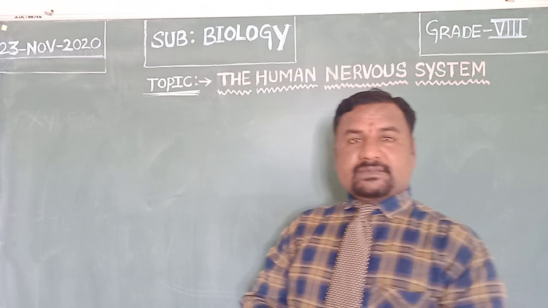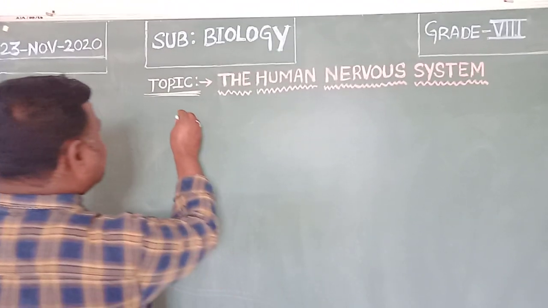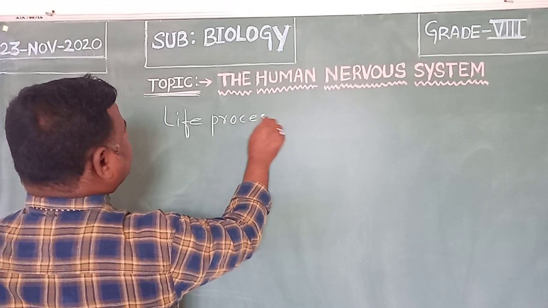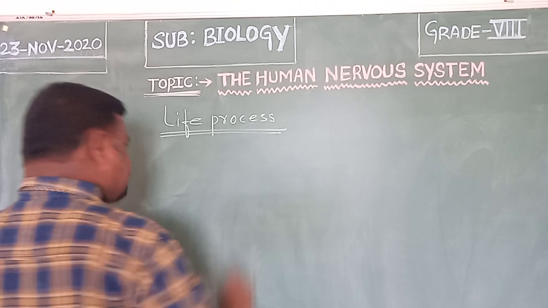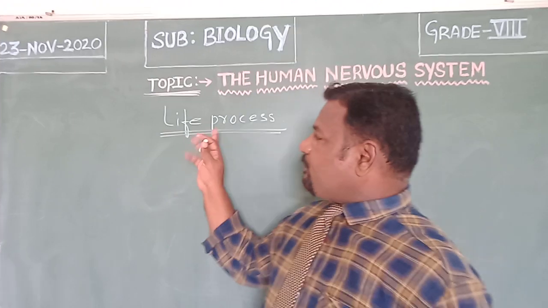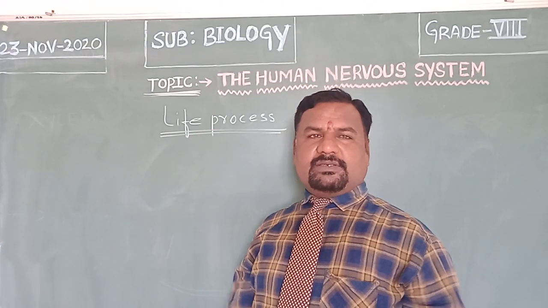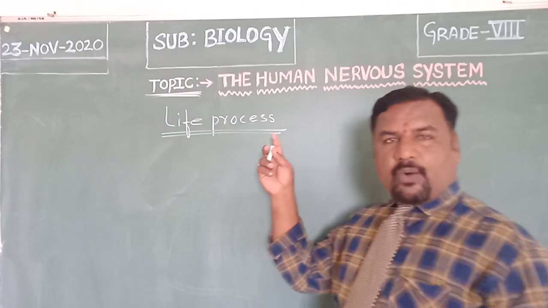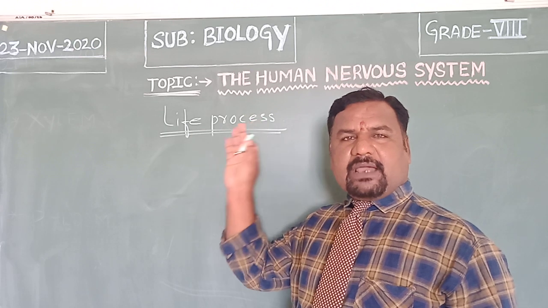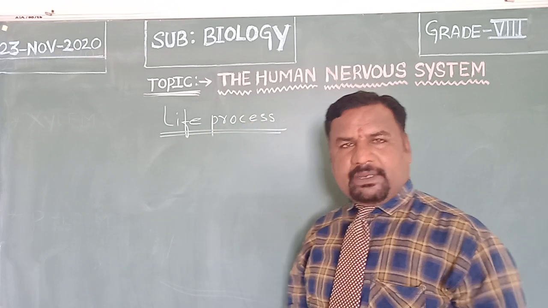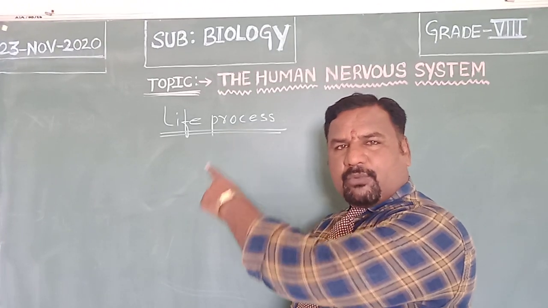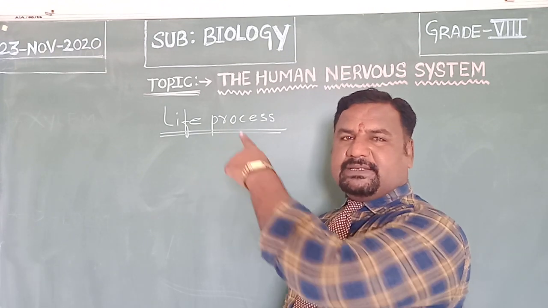So what is life process? Let me define. A living organism comes across various life processes. Without the life process, a living organism would not survive. How can we define this term, life process? The process which promotes the life for further existence. I repeat, life process can be defined as the process which promotes the life for further existence.